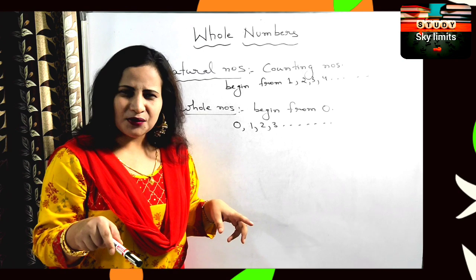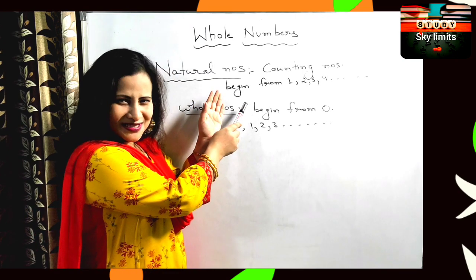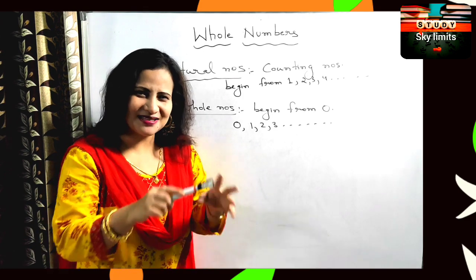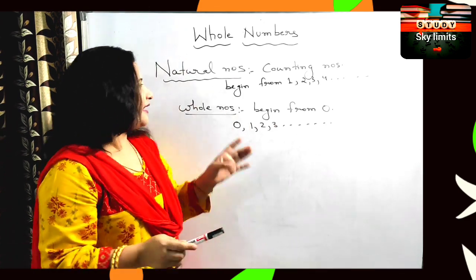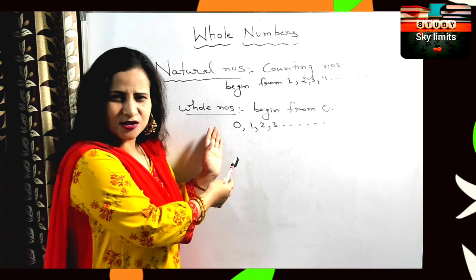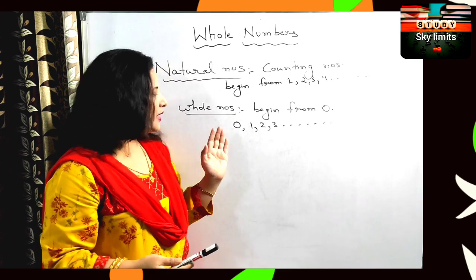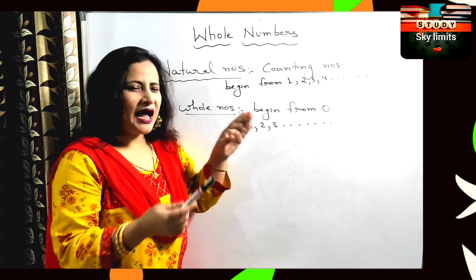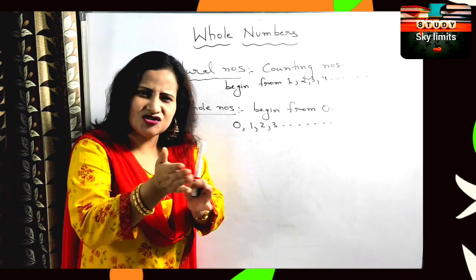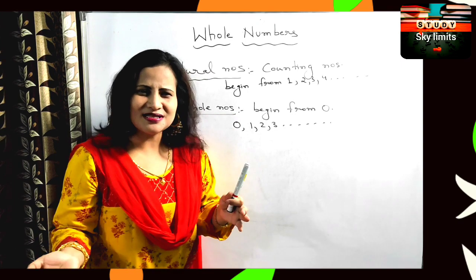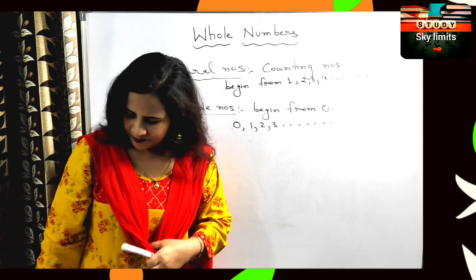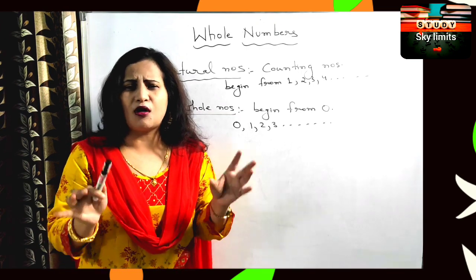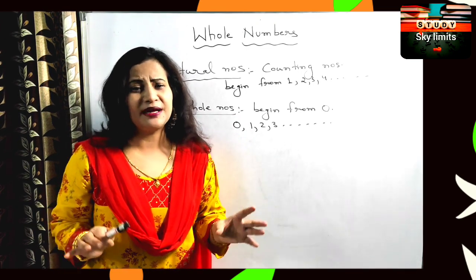And about integers you already know. Integers contain natural numbers, the whole number 0, as well as the negative numbers. So that is a big set. Whole numbers contain 0 as well as the natural numbers, and integers have one extra set. What is that? Negative numbers that are less than 0. So today we are going to study some of the important properties of addition, subtraction, multiplication and division.